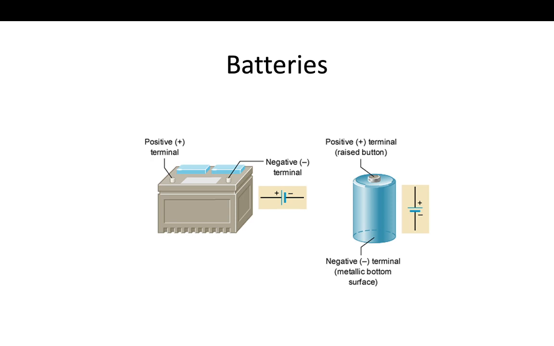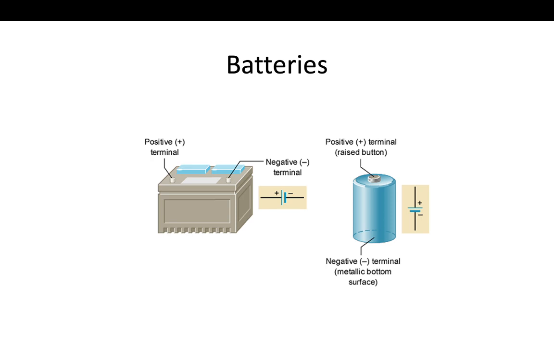So there are different types of voltage sources and batteries are one of them. Batteries themselves come in many varieties. There are many types of mechanical and electrical generators driven by many different energy sources, ranging from nuclear to wind.